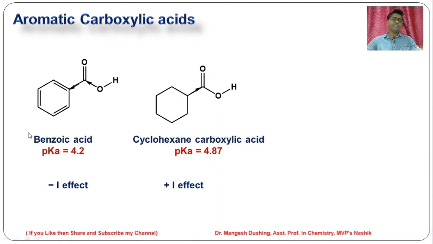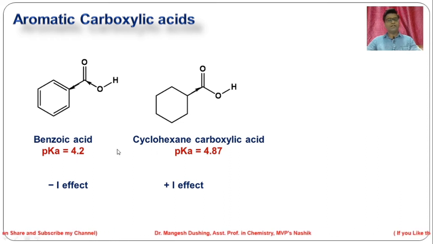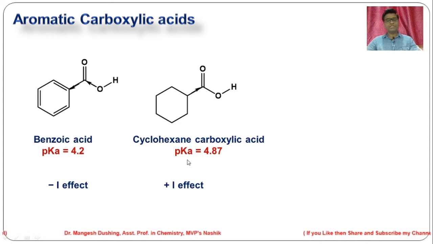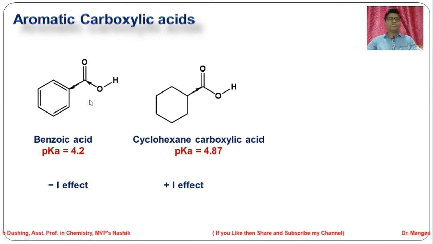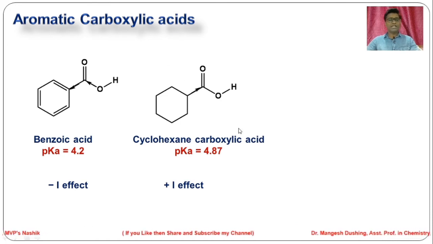So benzoic acid pK value is 4.2, which is more acidic, or the strength of the acid is high. While in case of cyclohexyl carboxylic acid, the pK value is 4.87, which is quite higher than that of benzoic acid. So aromatic carboxylic acids are more acidic as compared to aliphatic carboxylic acids.